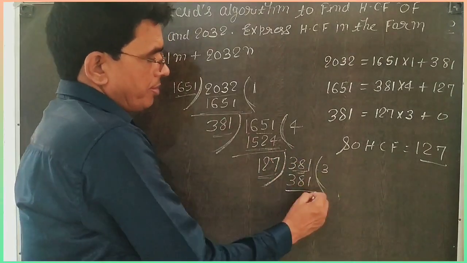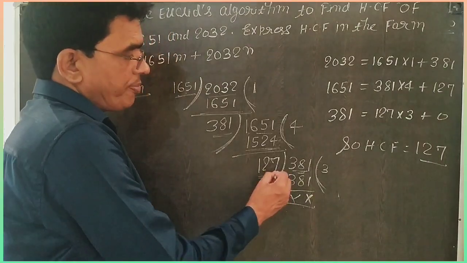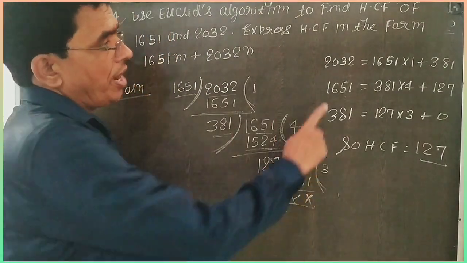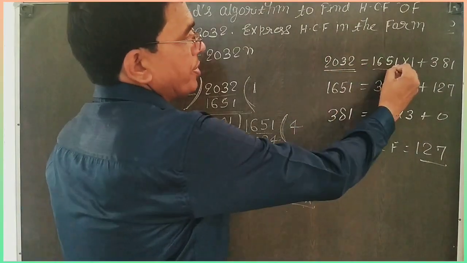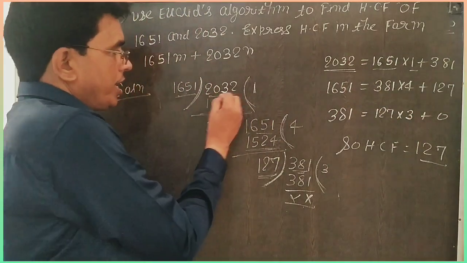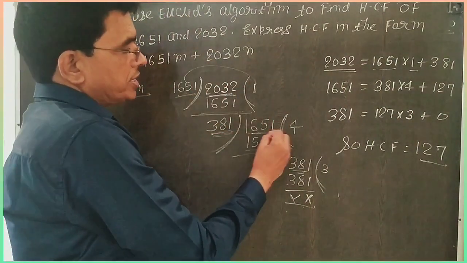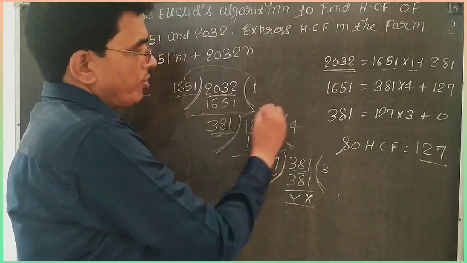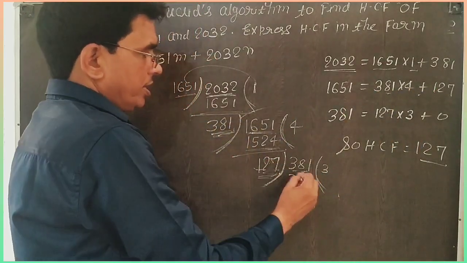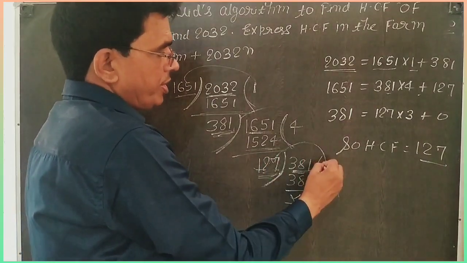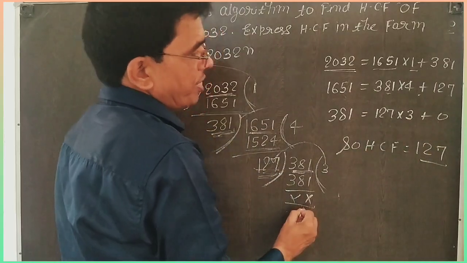Then it goes 3 times and it is cancelled, that means the remainder is 0. So the HCF is 127. Now arrange as per the Euclid division method: dividend is equal to divisor into quotient plus remainder. Next, dividend equals divisor into quotient plus remainder. Third, dividend equals divisor into quotient plus remainder. Now the remainder is 0.